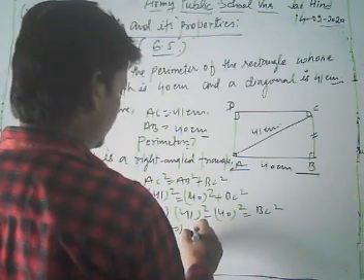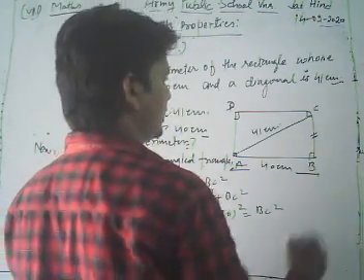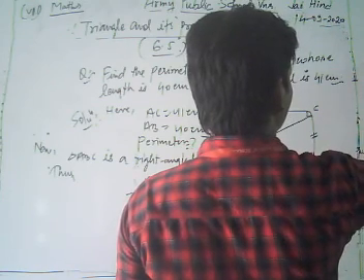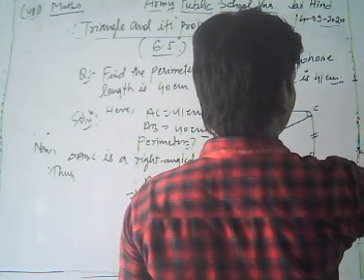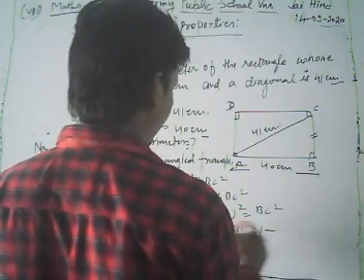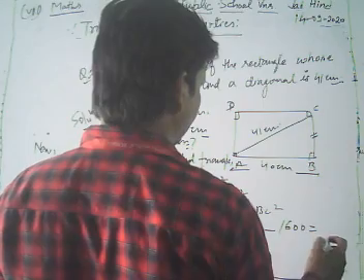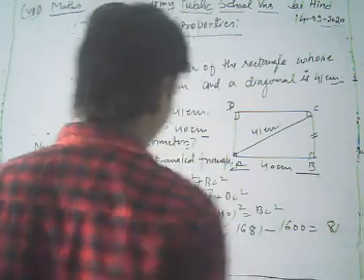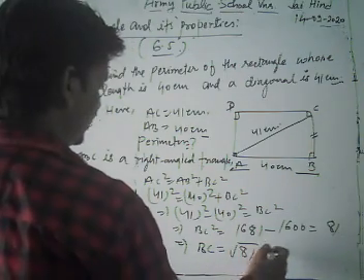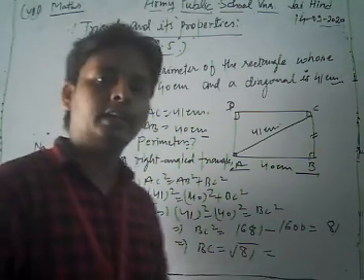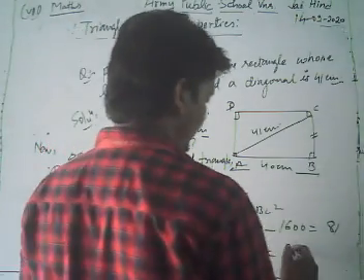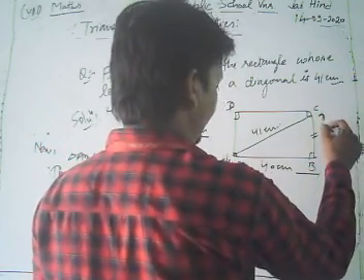So the value of BC square is equal to 1681 minus 1600, so we get 81. So the value of BC is equal to under root 81, and you know that, dear student, the square root of 81 is 9. So 9 centimeter.